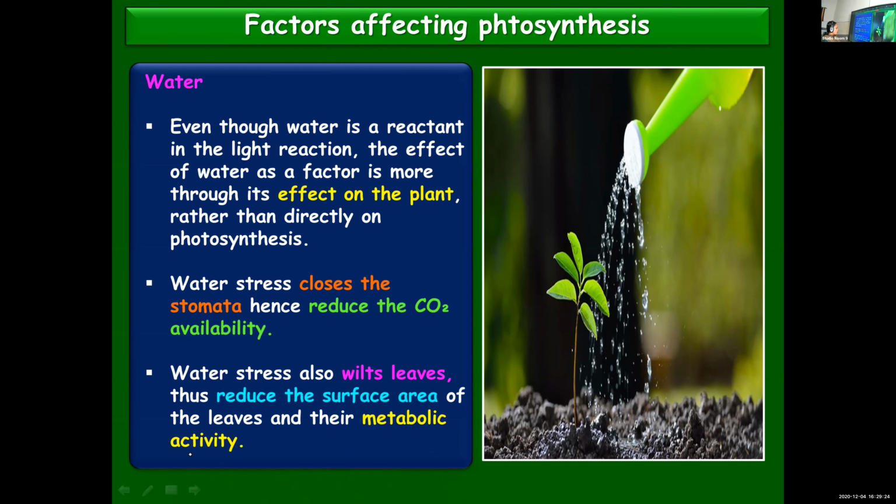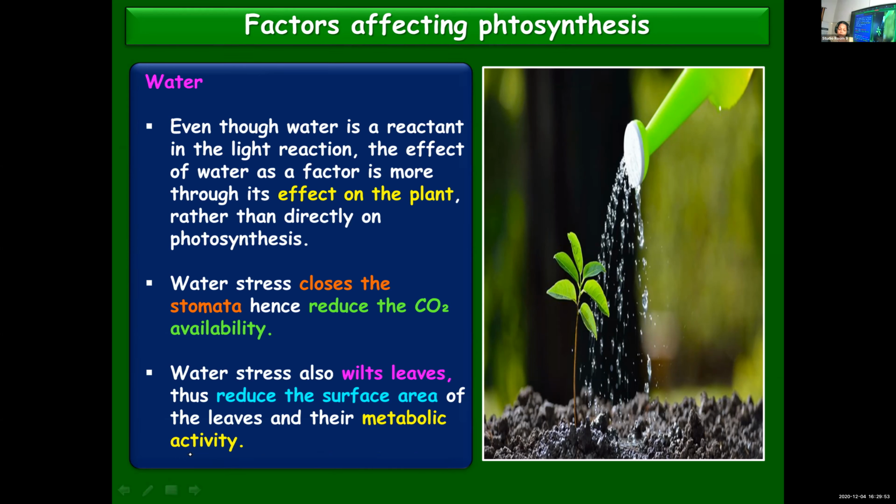Water stress also wilts leaves, dries up the leaves. So if the leaves are wilting, curling and drying up, what will happen? The surface area matters only if it is exposed. If the leaf is exposed to the external atmosphere, only then can it absorb light and carry out photosynthesis. But when there is water stress, the leaf starts wilting, it curls up, surface area reduces, and metabolic activity also will reduce.